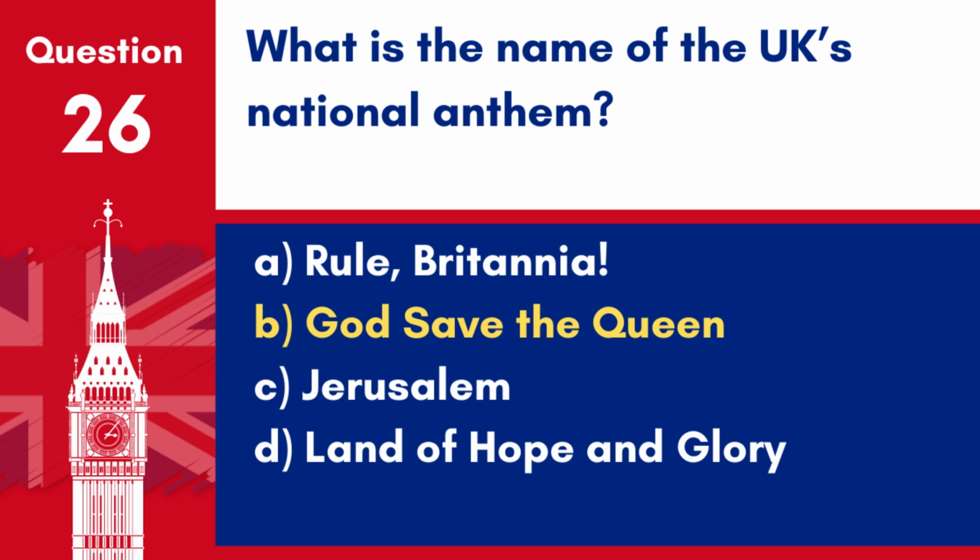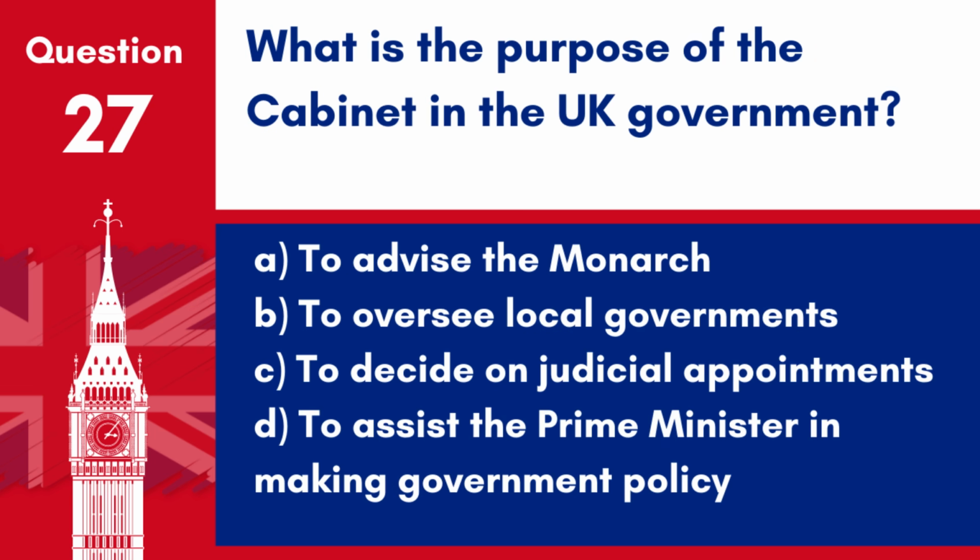Answer: B. God Save the Queen. God Save the Queen, or God Save the King, depending on the monarch's gender, is the national anthem of the United Kingdom. Question 27. What is the purpose of the Cabinet in the UK government? A. To advise the monarch. B. To oversee local governments. C. To decide on judicial appointments. D. To assist the Prime Minister in making government policy.